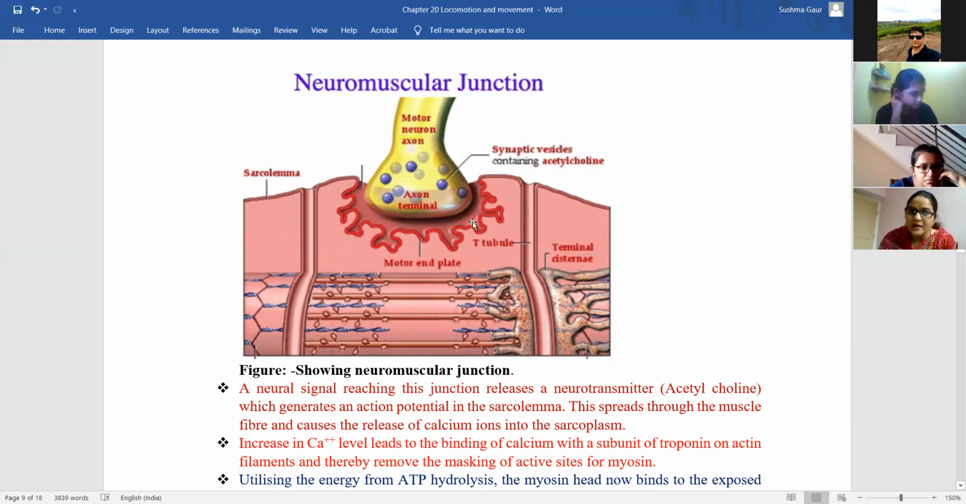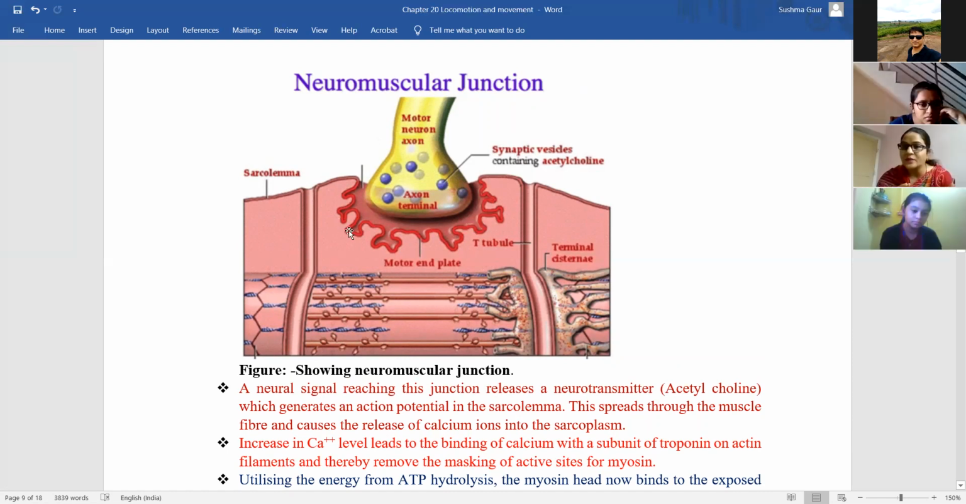This acetylcholine generates an action potential in this sarcolemma. So action potential means there occurs a change in the charge of this sarcolemma, and this spreads through the muscle fiber and causes the release of calcium ions into the sarcoplasm. Now, what is sarcoplasm? Sarcoplasm is the cytoplasm of muscle fiber.